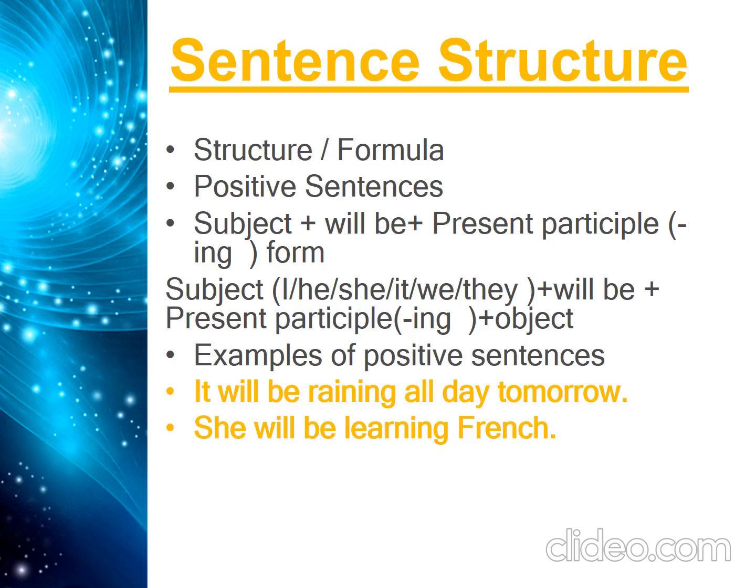Whatever our subject is, any pronoun: I, he, she, it, we or they. After that we have to put the helping verb will be and then the present participle, which means the first form of the verb adding ing, and then our object. Now examples of positive sentences. It will be raining all day tomorrow. She will be learning French.